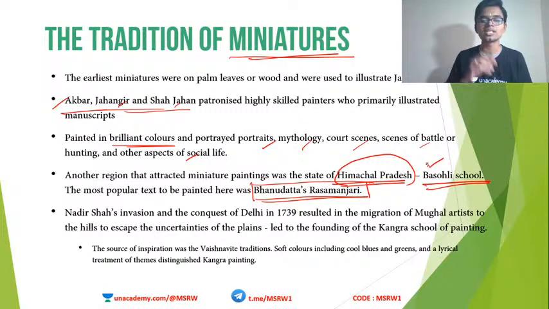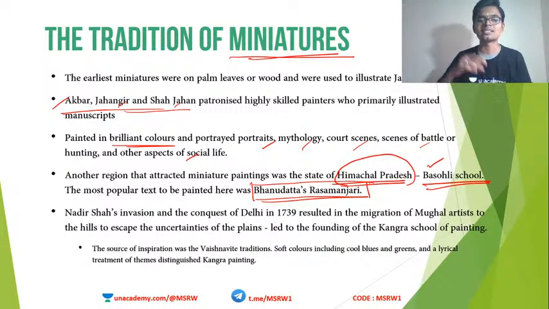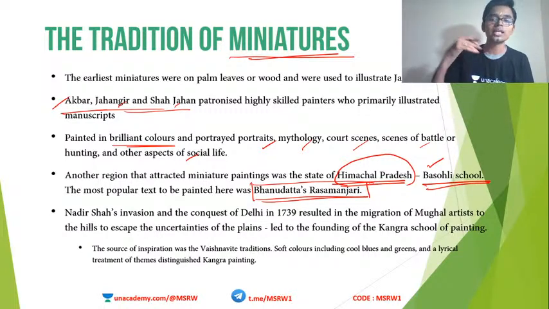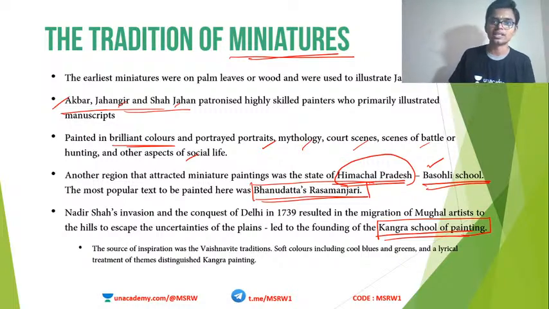Then, during Nadir Shah's invasion of Delhi, you remember, Nadir Shah came to Delhi, he massacred a lot of people and he literally destroyed the city of Delhi. At that time, many of the Mughal artists who were in the Mughal court escaped from the plains to hilly regions. And there, in those hilly regions, they founded another school of miniatures. It is known as the Kangra school of painting. A very famous school of North Indian miniature painting, known as Kangra school.